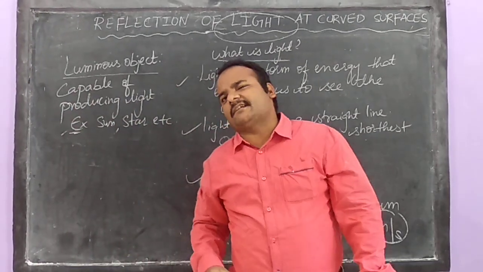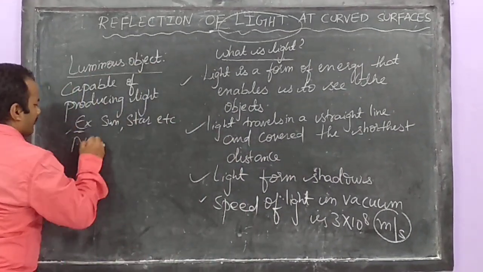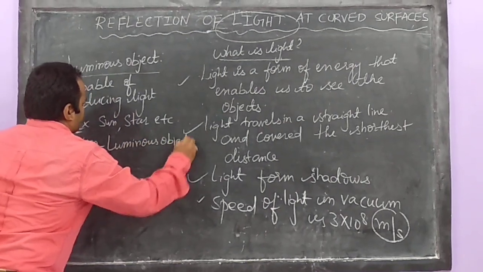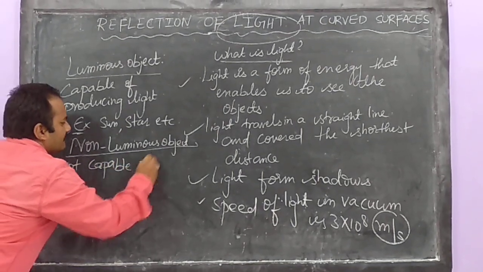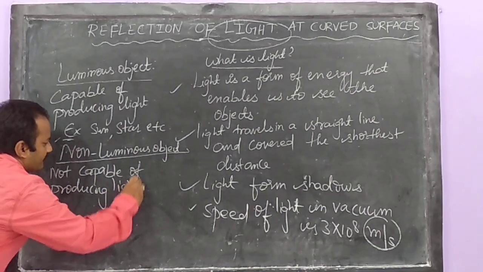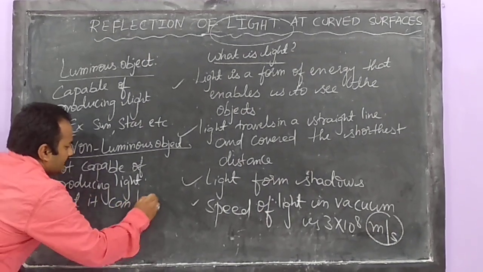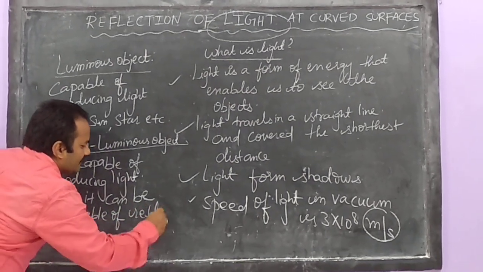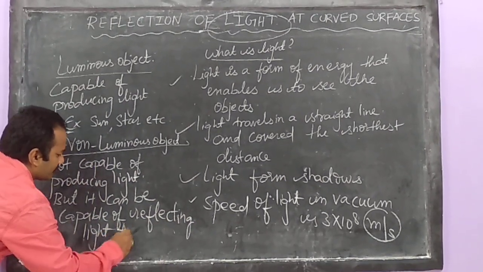Then what are non-luminous objects? Like moon, like earth. Yes. Non-luminous objects are not capable of producing light, but they can be capable of reflecting light from another source.